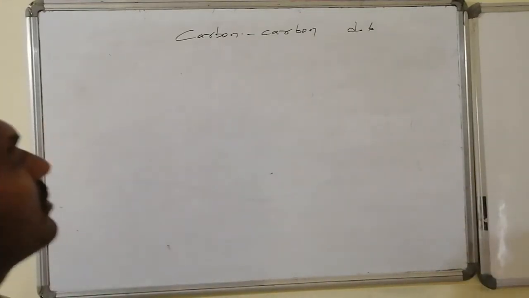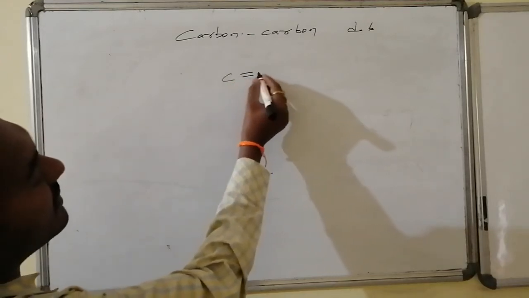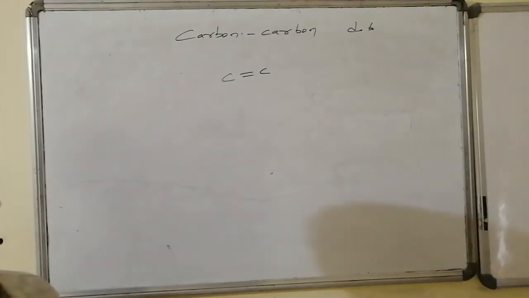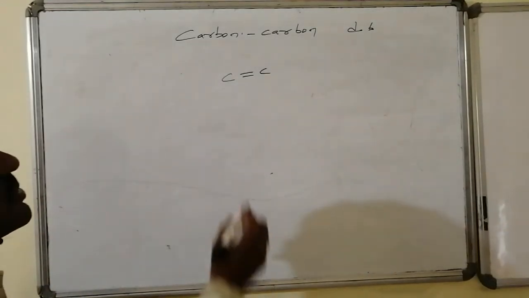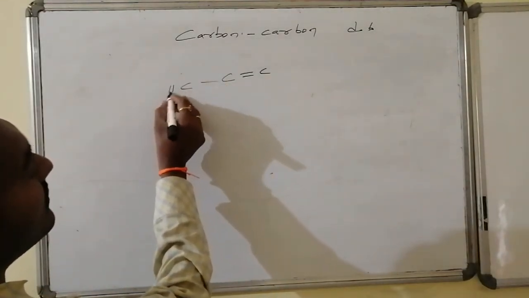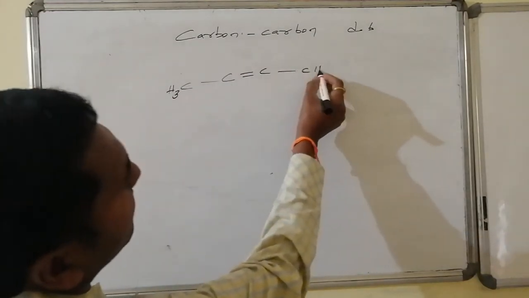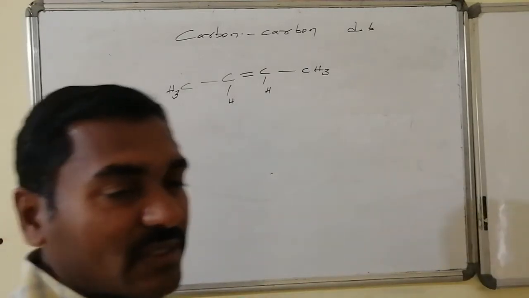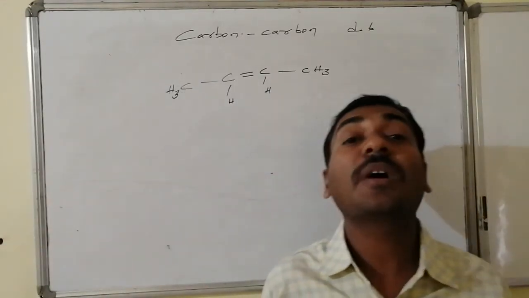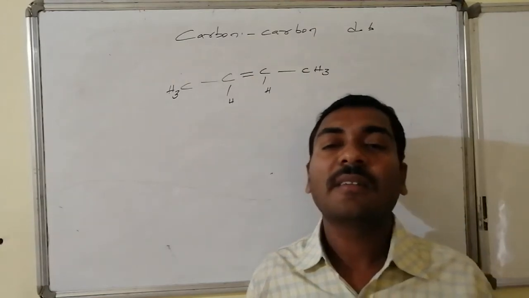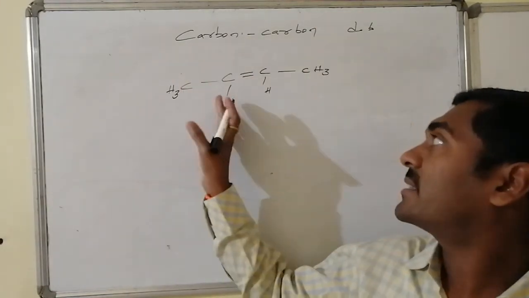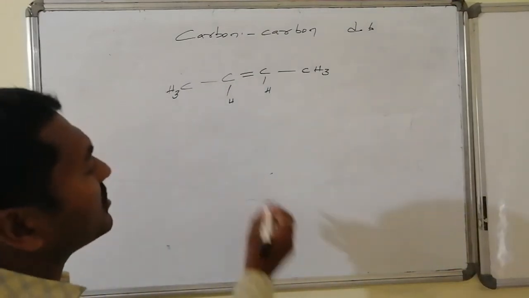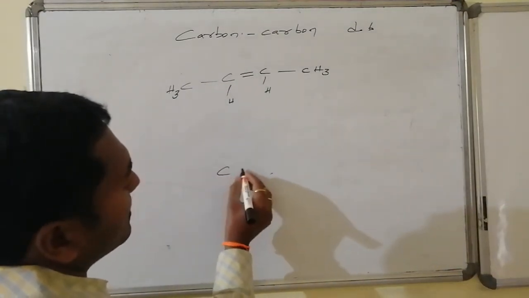Suppose I go for the double bond, carbon and carbon having a double bond. What we said, one common group should be present over the two carbon atoms to show the geometrical isomerism. Suppose this is methyl and this is methyl, and the other is hydrogen and hydrogen. Two groups are present on each carbon atom, two are same. Then here one methyl is here, one methyl is here, two hydrogens are here, one hydrogen on each carbon atom, that is eligible to show geometrical isomerism. We will write the isomers.